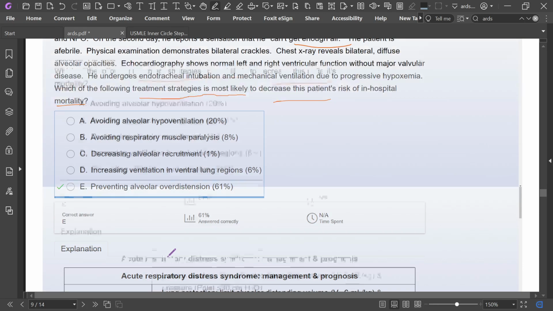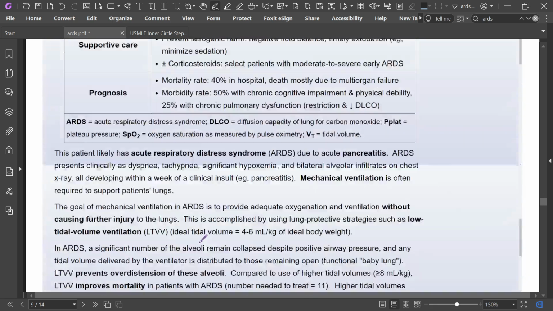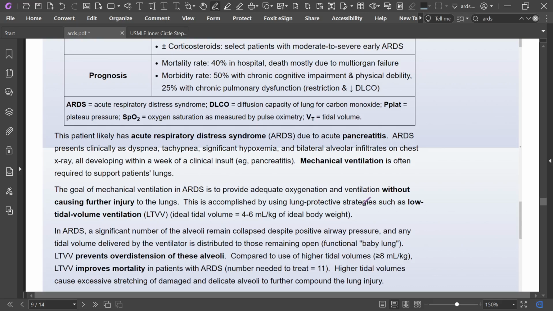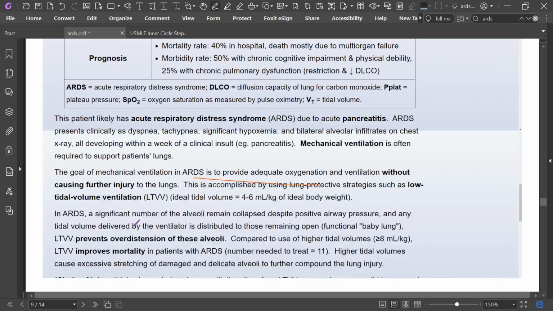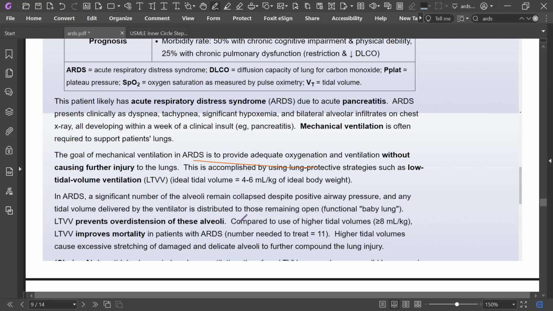Preventing alveolar overdistension. In mechanical ventilation, our goal in ARDS is to provide adequate oxygenation and ventilation without causing further injury to the lungs. Our target tidal volume is 4 to 6 ml per kg of body weight. In ARDS, a significant number of alveoli remain collapsed despite positive airway pressure, and any tidal volume delivered by the ventilator is distributed to the remaining open, functional baby lung.